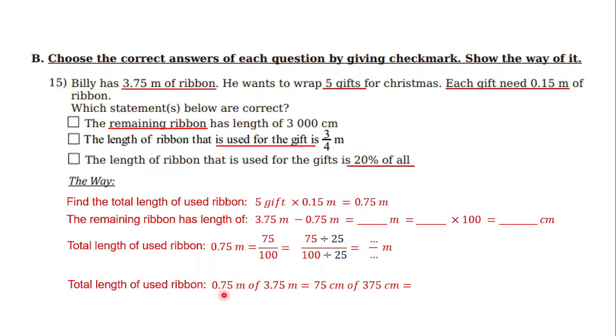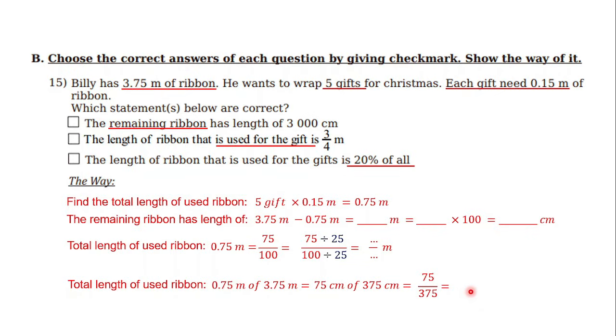So in other words, 0.75 meter of 3.75 meters means 75 centimeters of 375 centimeters. And then after this, we just make it into a fraction. How? Just make 75 as the numerator or the certain part and 375 as the denominator or the whole part here. Okay, and after that, let's set the denominator to 100.